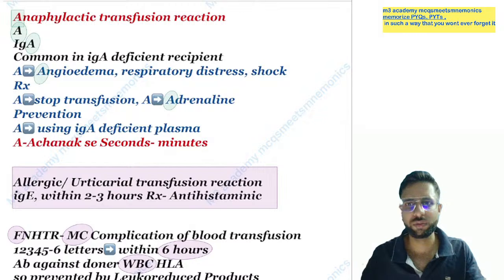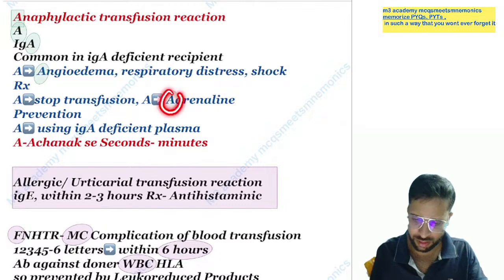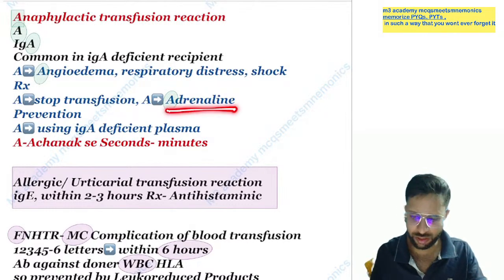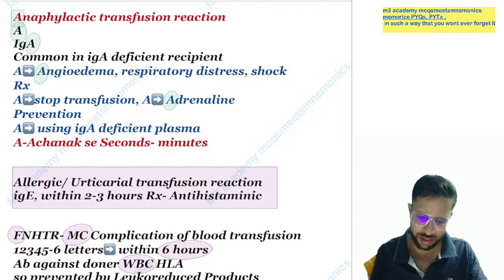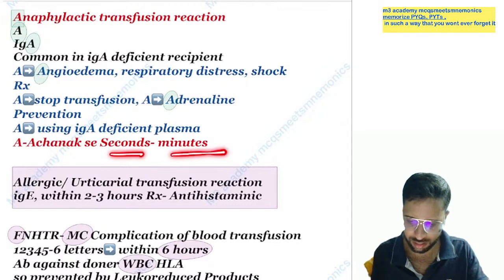And treatment, obviously, you have to stop the transfusion in any type of transfusion reaction. So stop the transfusion and give adrenaline. The drug of choice for anaphylactic reaction is adrenaline. Prevention is using IgA deficient plasma, and this happens suddenly, in seconds or in minutes.